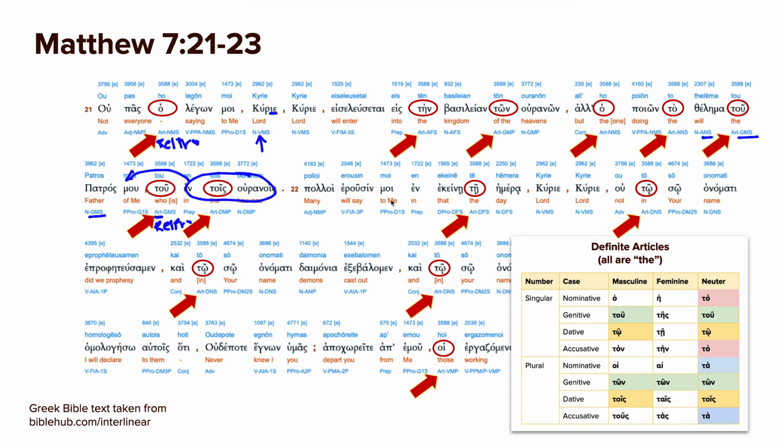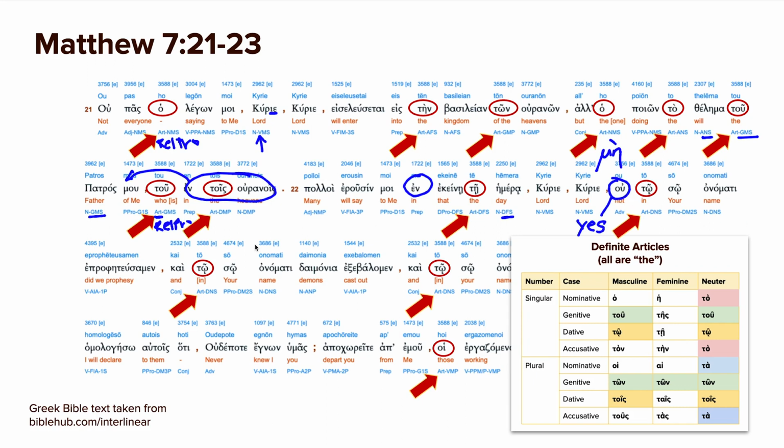All right. Polloi, many will say to me in that day. We'll talk about ekeine soon, but that day is feminine. So hemera is going to be te hemera, in that day. Following en, we have dative. And then Lord, Lord again, vocative. Not, here again, we have ou, which usually when you're doing a question that has ou in it, it means that the answer is expected to be yes. So usually if you were going to ask a question you expected the answer to be no, you would use me. But if you expect the answer to be yes, you use ou to negate it.